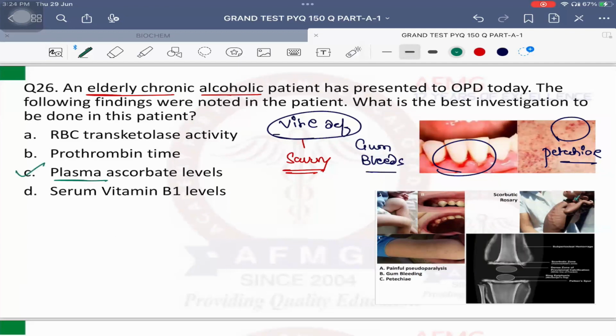So deficiency or decreased plasma ascorbate levels will tell you that the patient is suffering from ascorbate or ascorbic acid deficiency or not.